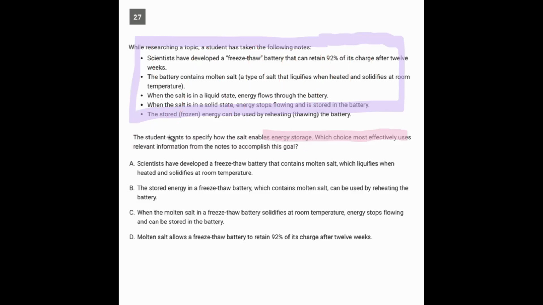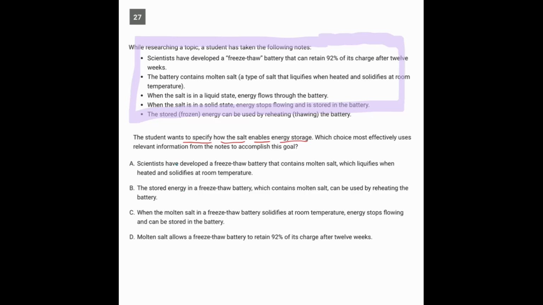Let's make this a little easier to read. We are looking for something that specifies how the salt enables energy storage. So it's telling us the manner in which the salt enables the energy storage. So let's look at the answers. Let's get rid of any answers that don't explain that type of idea.